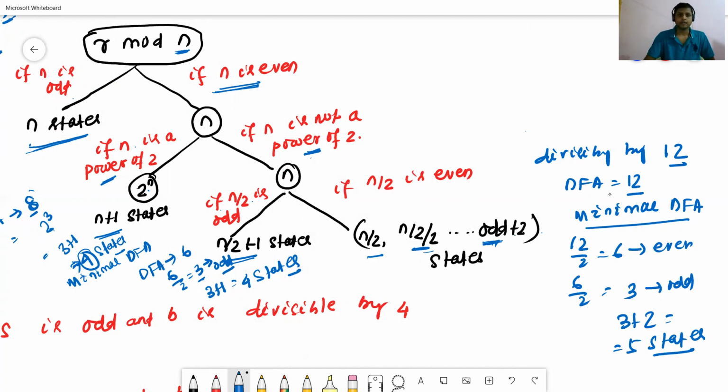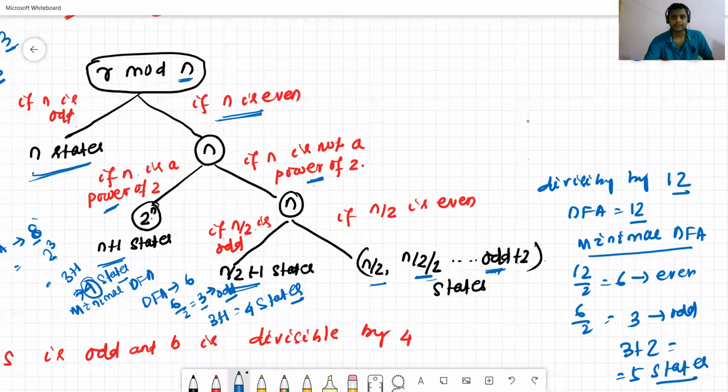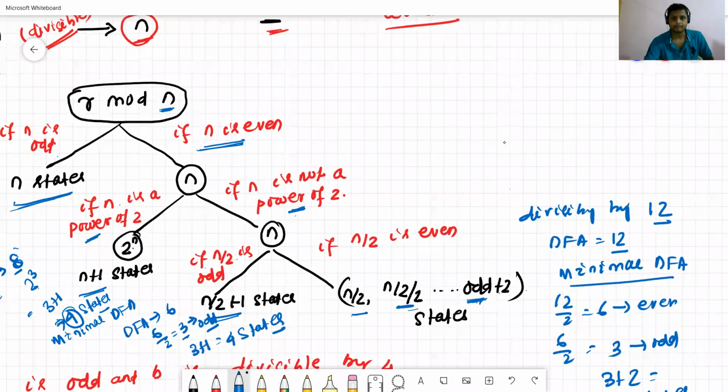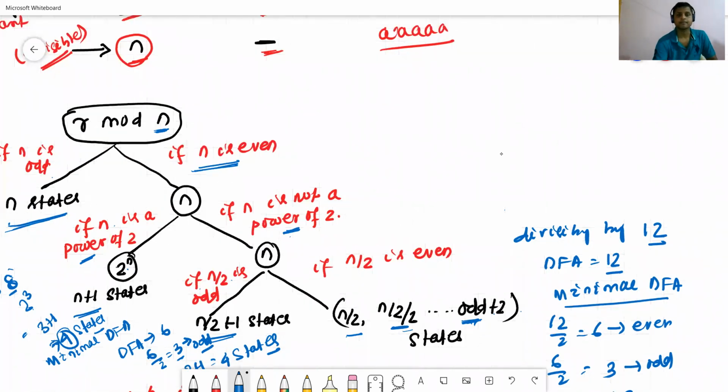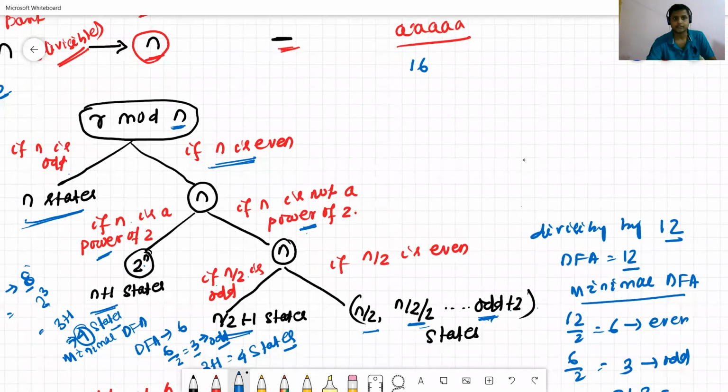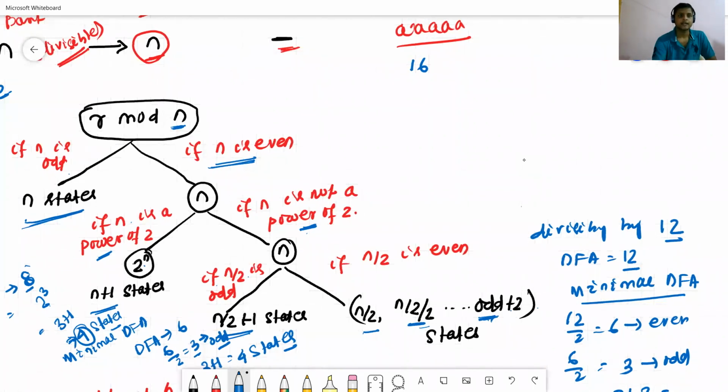Okay. Now we can check some examples. Suppose 16. Now we'll check. Suppose 16. See here, if n is odd, no, 16 is not odd. If n is even, yes, 16 is even. Then we'll check if n is a power of 2 or not. Yes, 16 is a power of 2. 16 means 2 to the power 4.